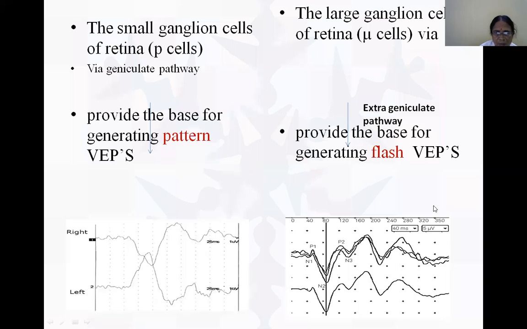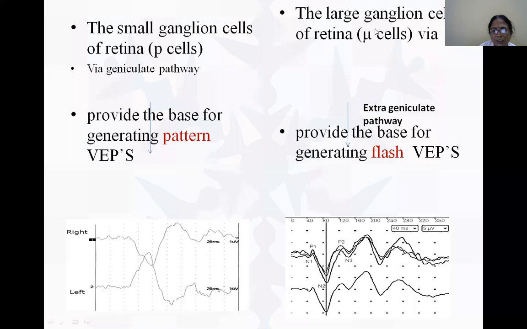The small ganglion cells of the retina travel via the lateral geniculate pathway. The large ganglionic cells travel via the extrageniculate pathway, and they provide the base for generating flash VEPs, flash visually evoked potentials.